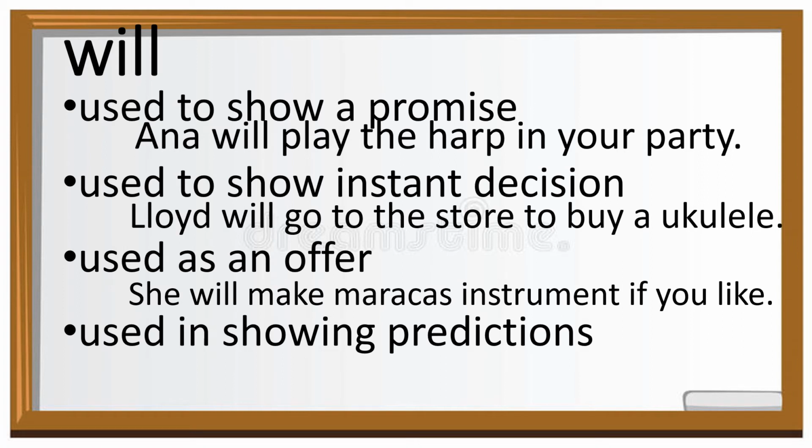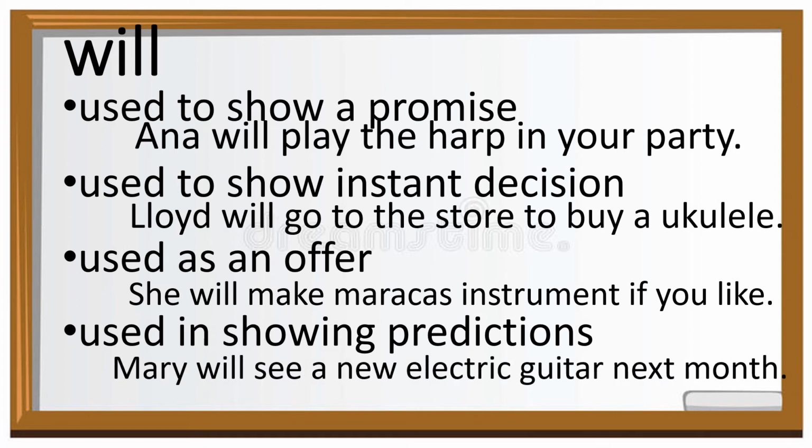The fourth meaning of will is used in showing predictions. An example is, "Mary will see a new electric guitar next month." The fourth example shows prediction that Mary will see a new electric guitar next month. As you observed, there are various usages of the modal will.